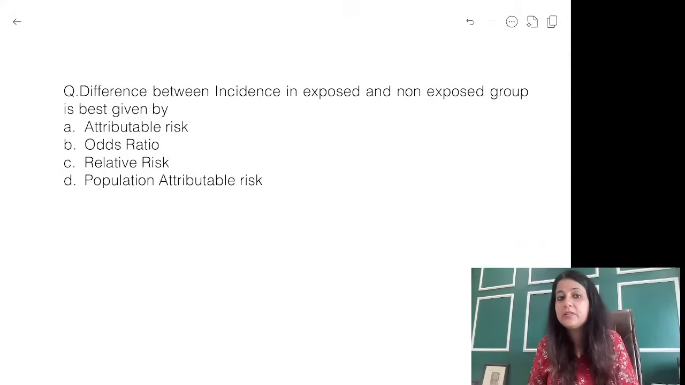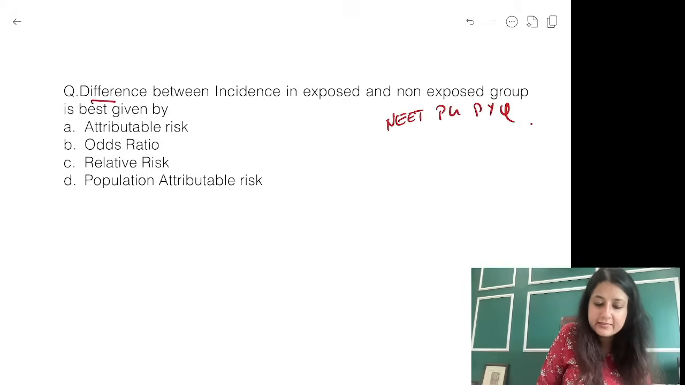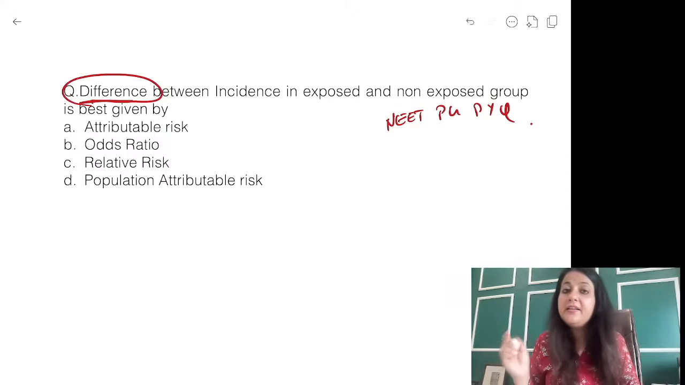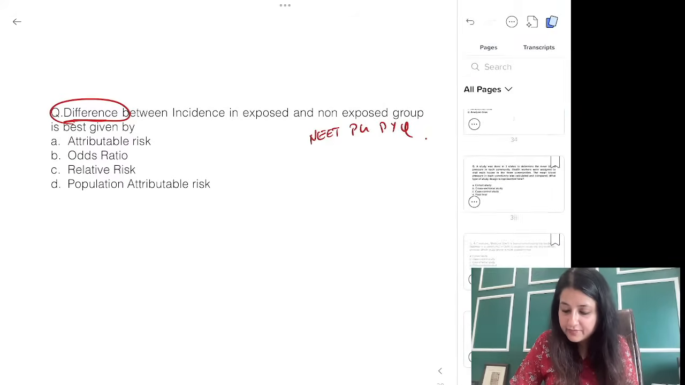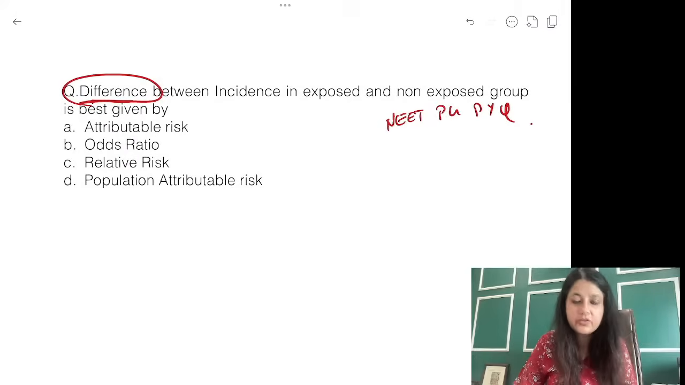चलो अब इसका आंसर बताओ. Don't make a mistake. This is a NEET-PG PYQ. Don't be in a rush. Look at this word. Difference between incidence in exposed and non-exposed group. I just gave you the definition. Difference between incidence in exposed and non-exposed group, guys. What is your answer over here?